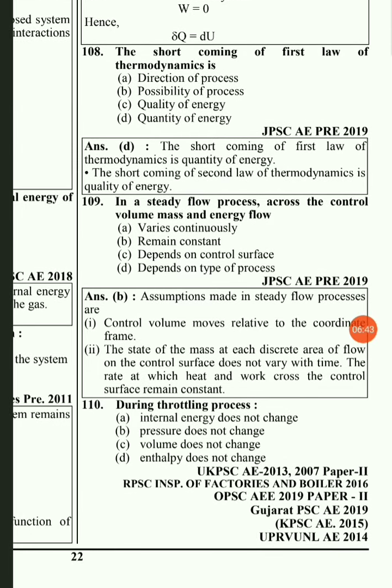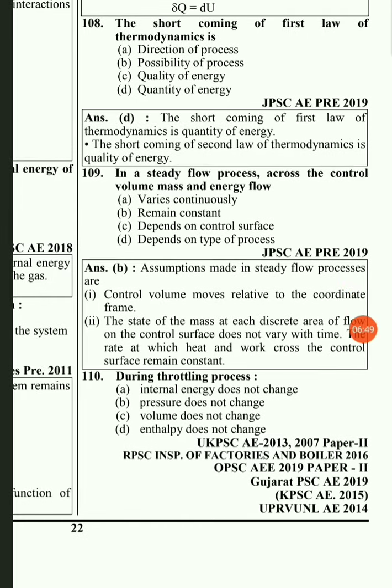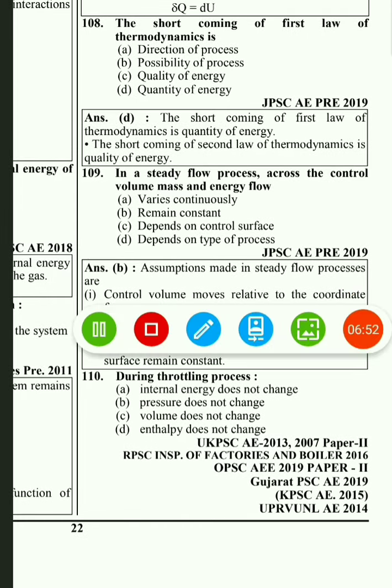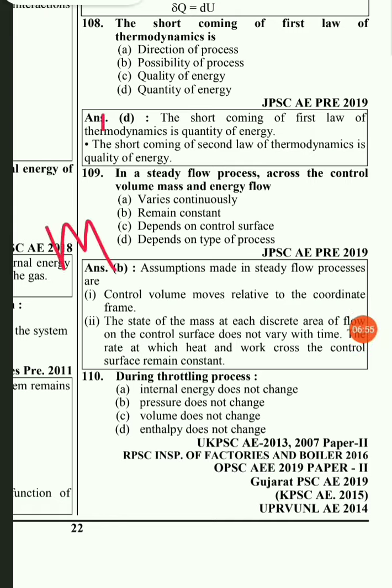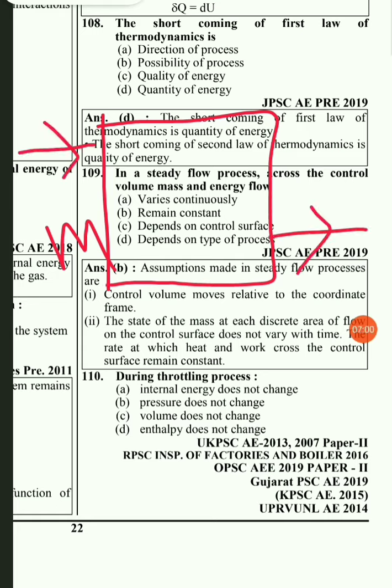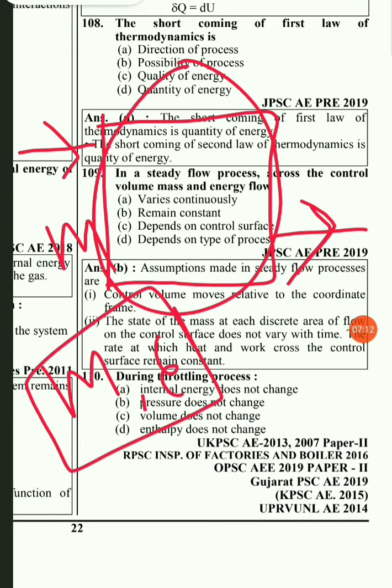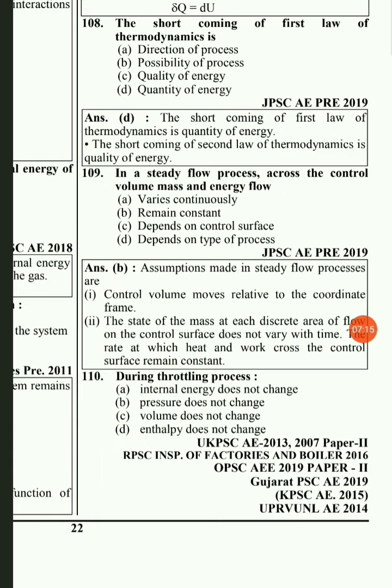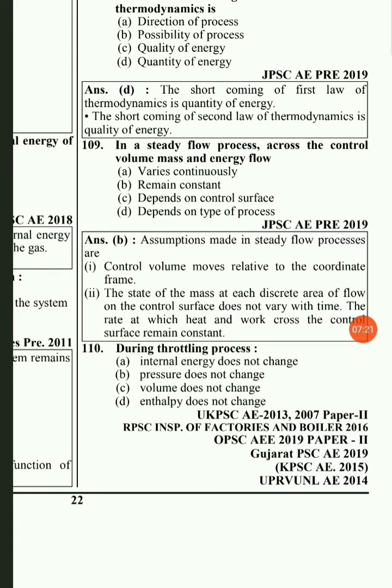In a steady flow process across the control volume, mass and energy flow. So in a steady flow process, the mass and energy flow remain constant. Steady flow process means there is a flow of some fluid to the system, and it also rejects from the system. So here mass and energy flow remain constant. That is told by the steady flow energy equation. So option B will be the right answer.